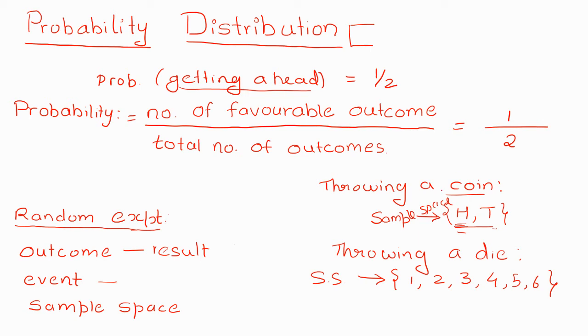Similarly, the probability of getting a tail: the total number of outcomes remains 2, and the favorable outcome is only one, so the probability of getting a tail is again half.